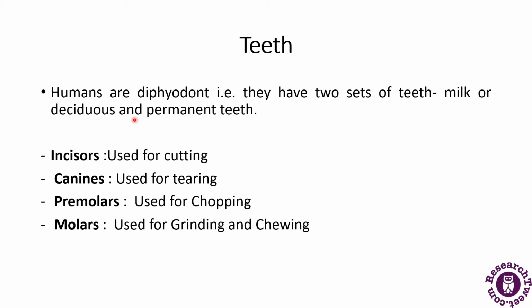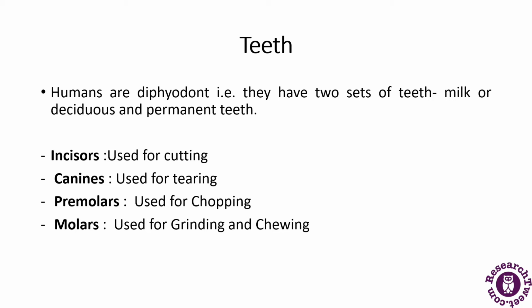They are further divided into four types of teeth. Incisors are used for cutting of the food. Canines are used for tearing. Premolars are used for chopping, and molars are used for grinding and chewing. So these are the important functions of the teeth.